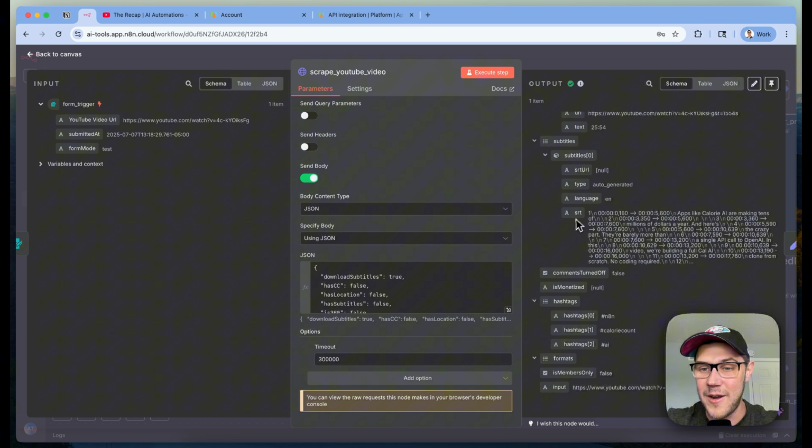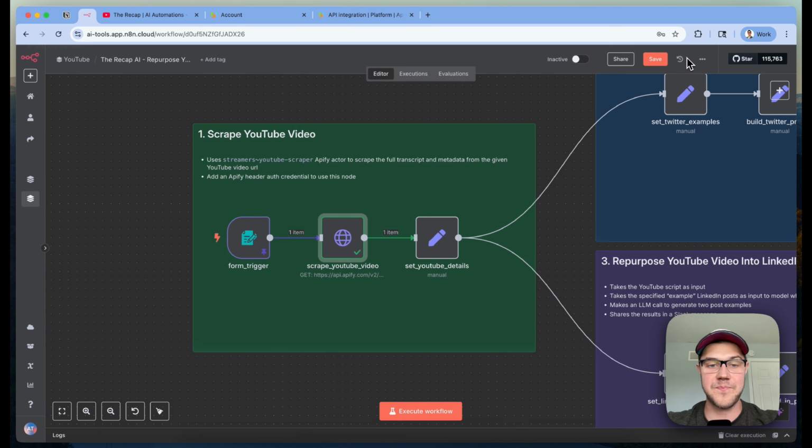So we can see here we have this SRT, which is a subtitle format that gives us timestamps and everything that is said at that specific timestamp. So here we can see at that 0 to 5 second mark, we have apps like Calorie AI are making tens of millions of dollars every single year. And so we get a timestamp, the text being said throughout the entire video, which is going to be very, very useful for us to process and pass through the rest of our automation.